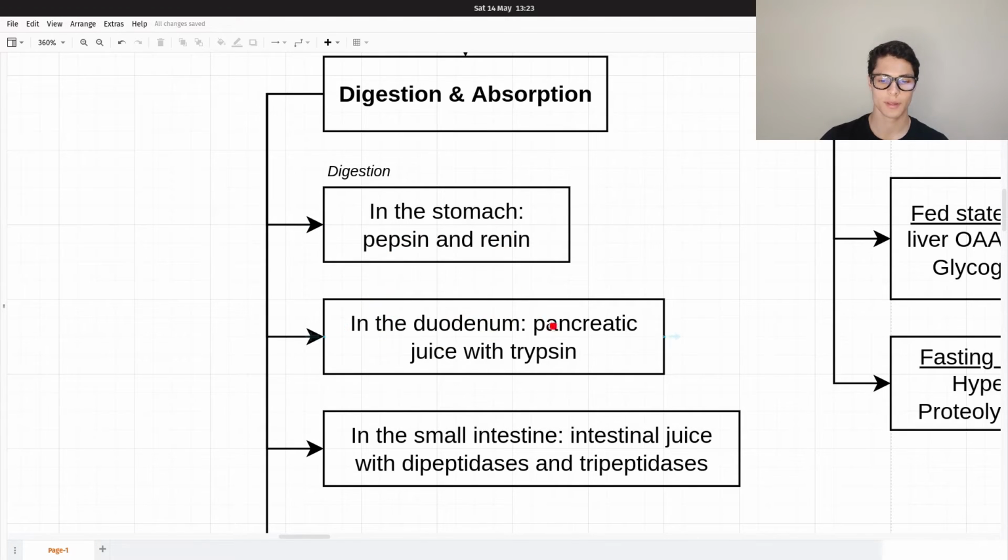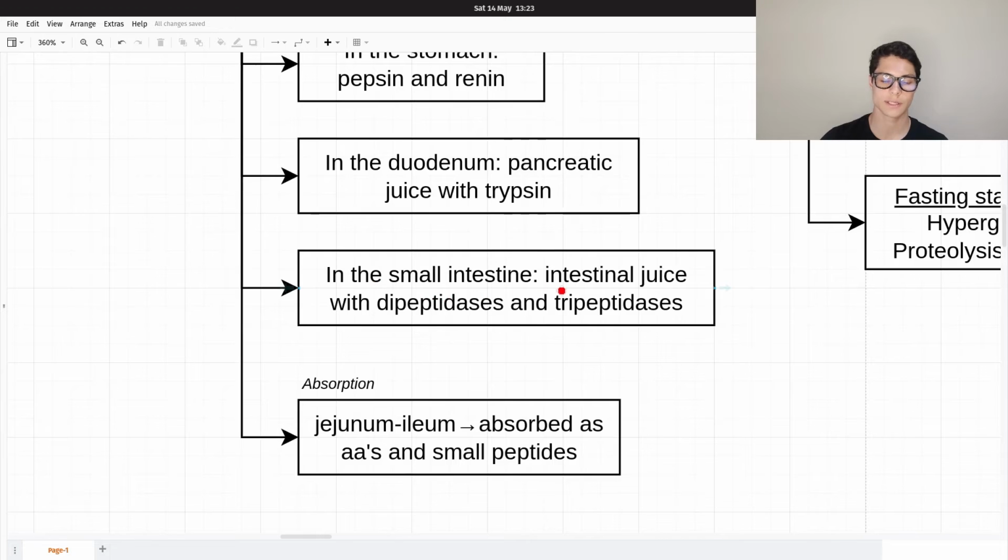Then in the duodenum, we have the pancreatic juice with the trypsin. The trypsin is very similar to the pepsin, and it continues to break down those peptides and proteins into amino acids. And in the small intestine, we have the intestinal juice with dipeptidases and tripeptidases.